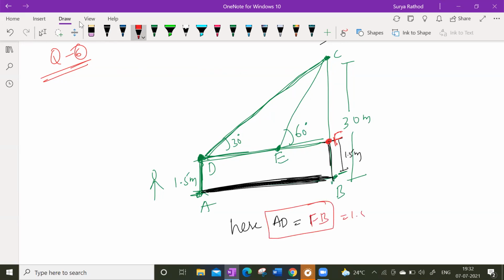Which is equal to 1.5 meters. The height of the boy is not going to change, right? Walking from here to here, will his height reduce? Nothing like that will happen. His height is going to remain the same until he reaches the building. So AD is equal to FB, 1.5 meters only, okay.